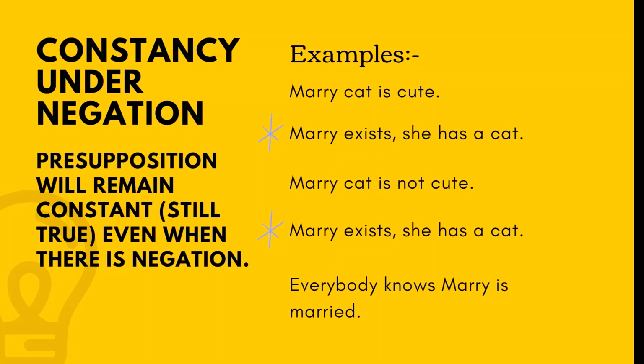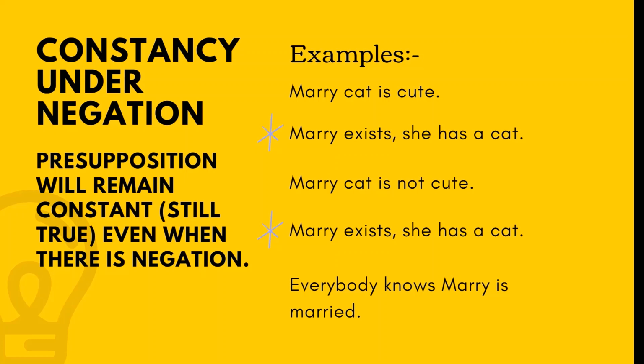Now here we have two presuppositions. One is Mary exists. Second is she has a cat. Now if we put negation in this utterance, like Mary's cat is not cute, with not as the negation, still the presupposition is Mary exists and she has a cat. So the negation will have no impact on the presupposition and the presupposition will remain constant.